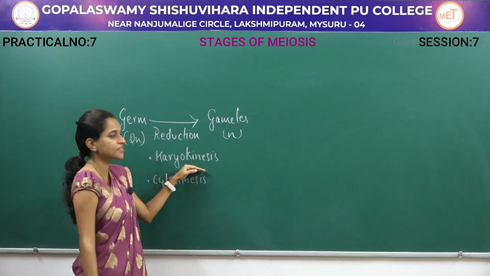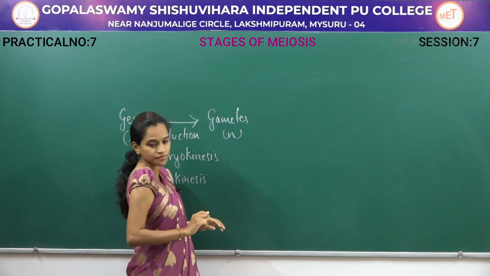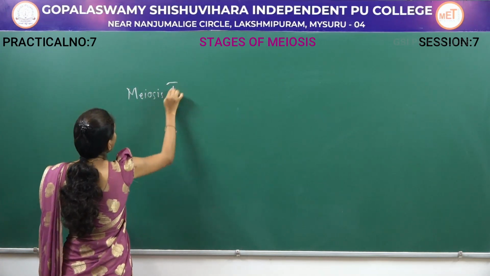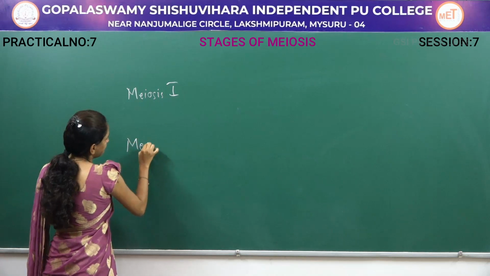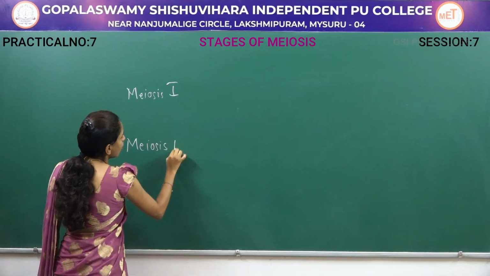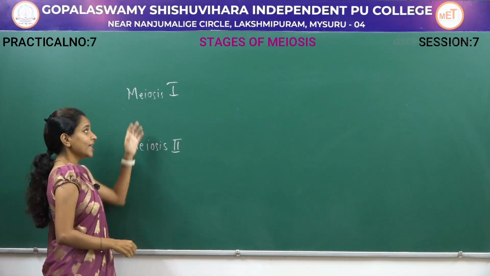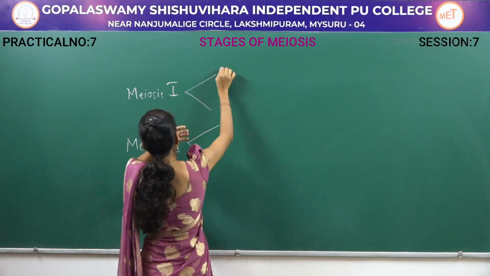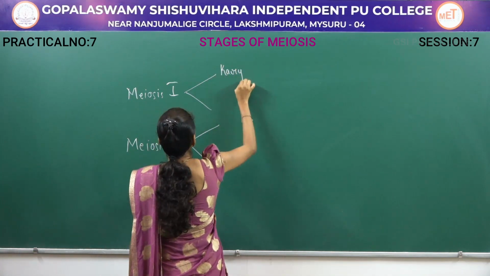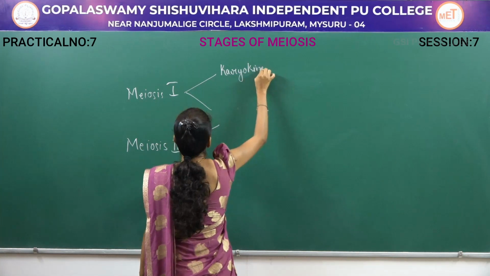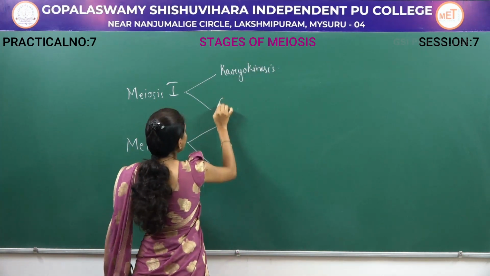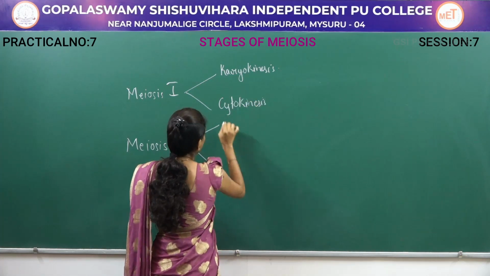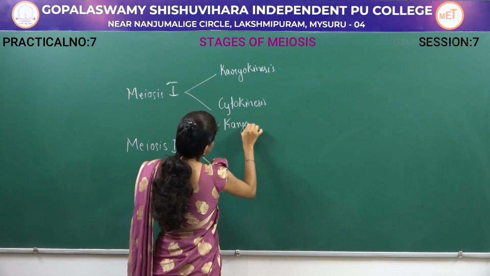Karyokinesis is further classified into two forms, meiosis 1 and meiosis 2. Each meiosis has two different steps, karyokinesis and cytokinesis.